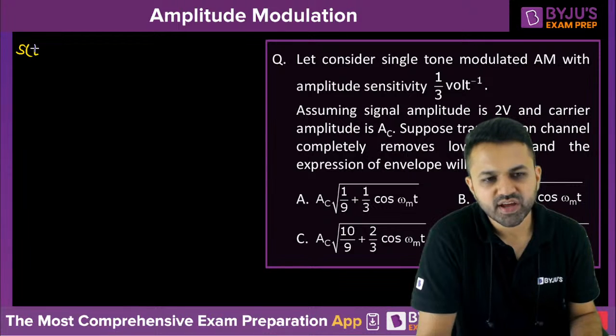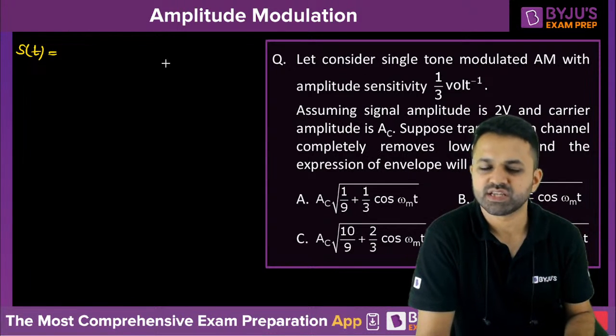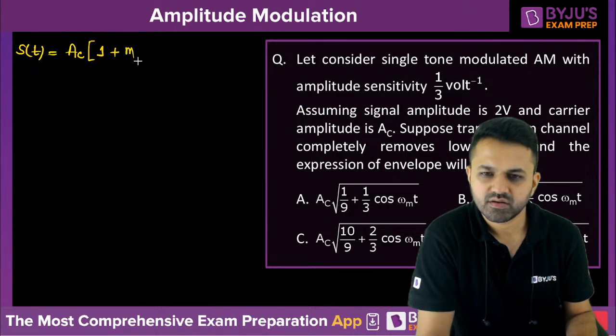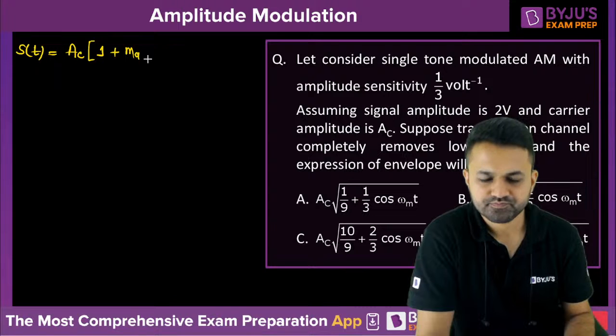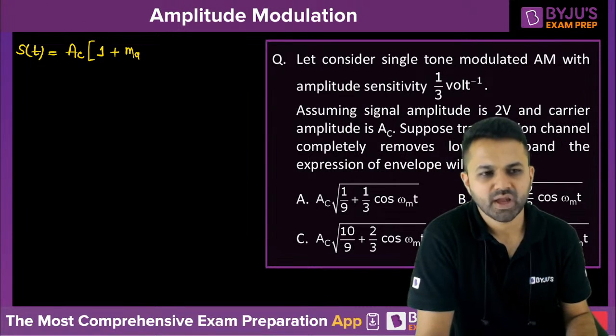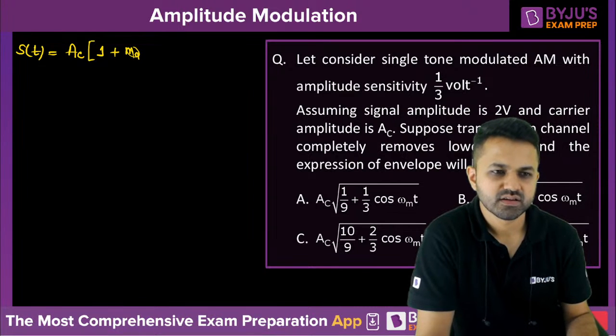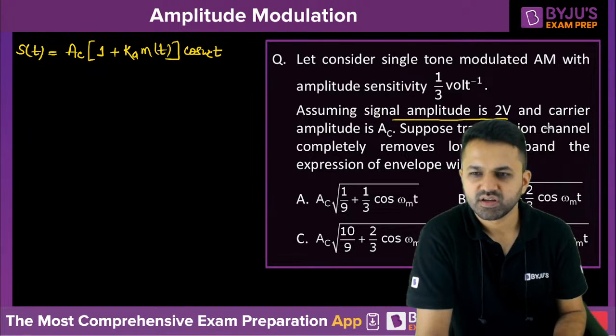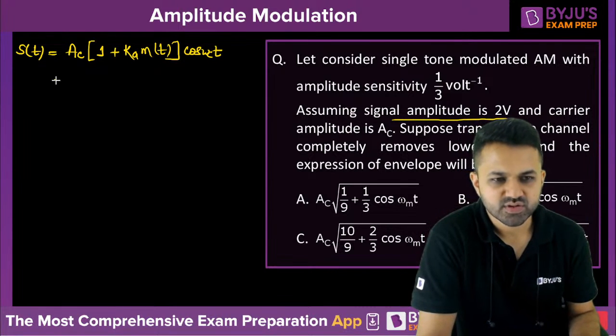Now when we modulate the single tone sinusoidal signal, we get the expression as AC into 1 plus amplitude sensitivity k into mt, and cos omega ct. Signal amplitude is 2 volt, carrier amplitude is AC. Okay, fine. So that's good.